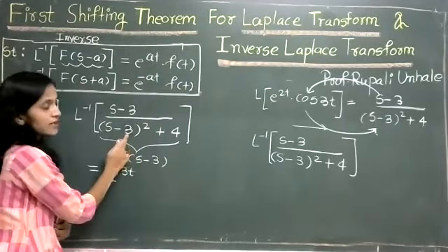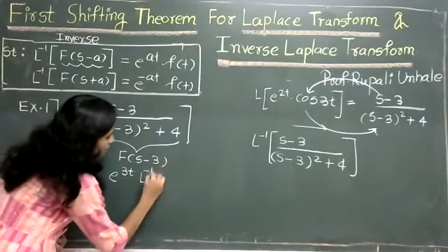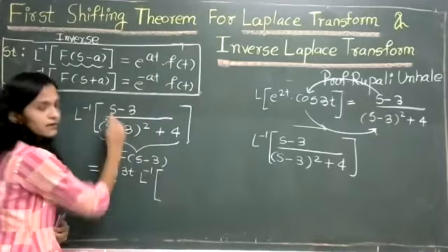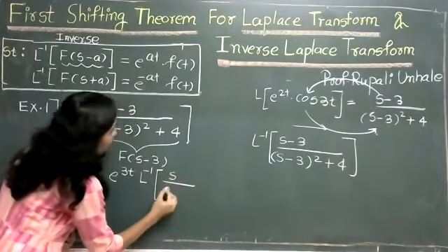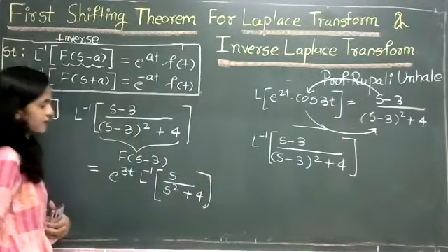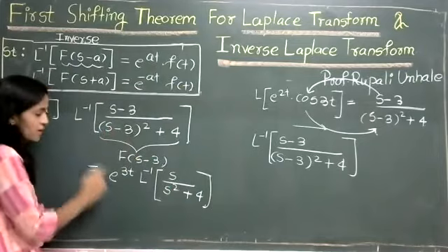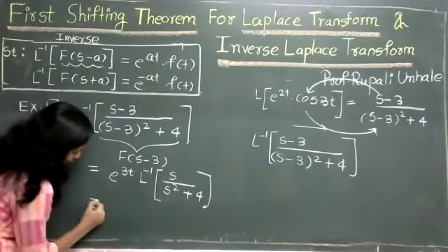We have taken 3 outside, so that's why e raised to 3t, L inverse of what is left: s upon s square plus 4. Right? We have taken 3 outside, meaning we have shifted this 3, so that's why e raised to 3t.